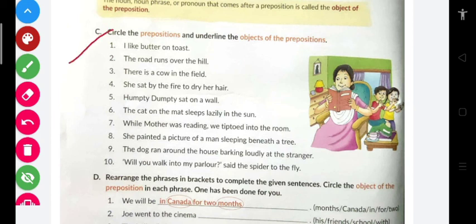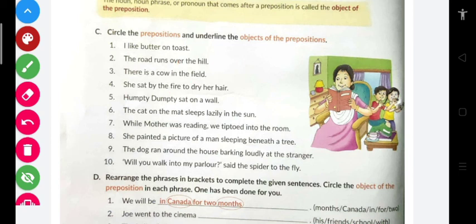Now let's check part C. Circle the preposition and underline the object of the preposition. Clear? So in question 1, I like butter on toast. So on is a preposition and toast is the object of the preposition. Over is the preposition and the hills are the object of the preposition. There is a cow in the field, so in is a preposition and field is the object of the preposition.